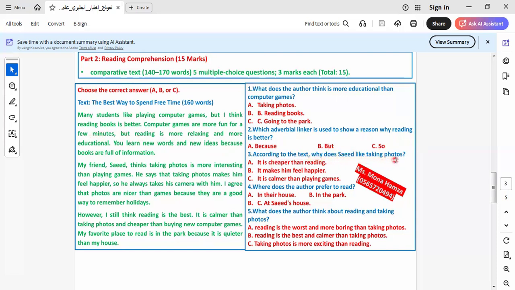Why does Saad like taking photos? Saad likes taking photos because it's more interesting than video games. Because you see, he knows that it is more interesting. They feel happy, I think so. He feels happier because it makes him happier.